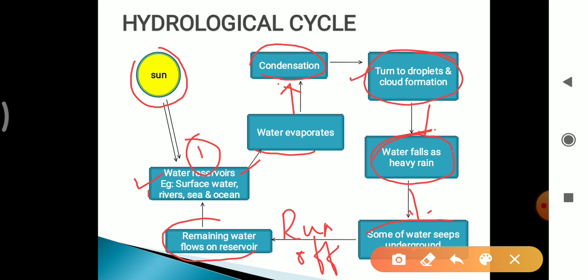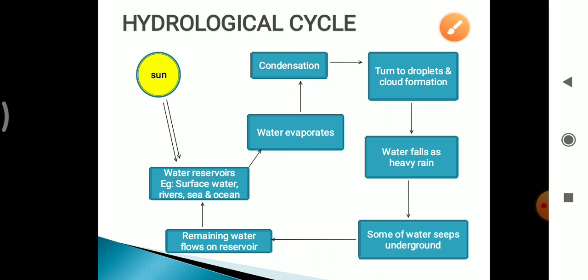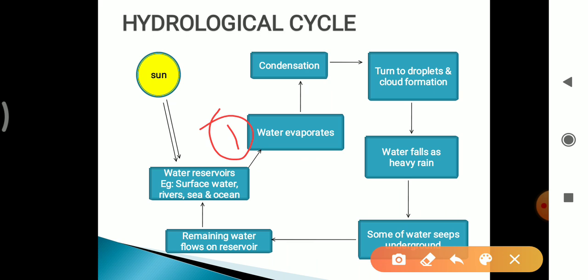The processes we have to remember: first, evaporation of water from the water bodies. The second step is condensation. Then after condensation, the third step is precipitation. After precipitation, the cycle continues again.